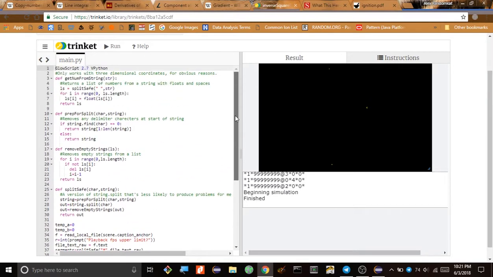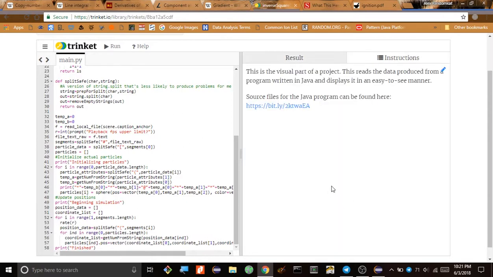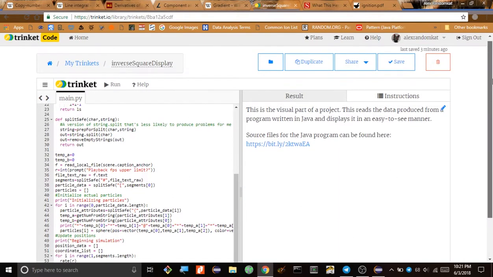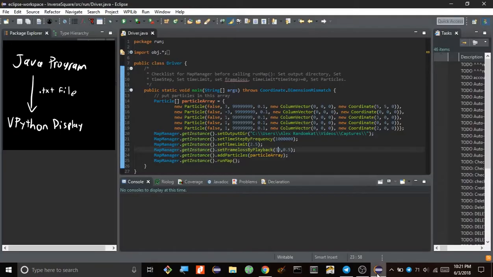Not much impressive about it. It just reads the text file, asks what FPS you want to play it back at, and does so. And as you can see, I have the instructions right here. And most of the brunt work of my project is actually done in Java, which I can show you over here.